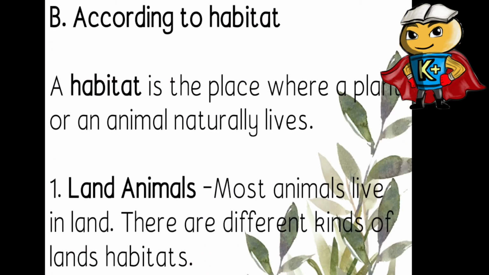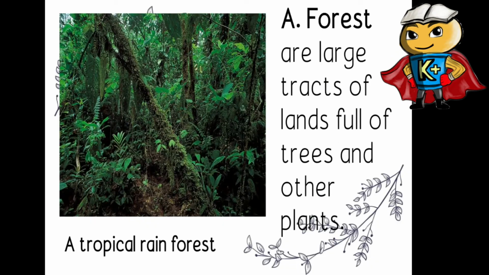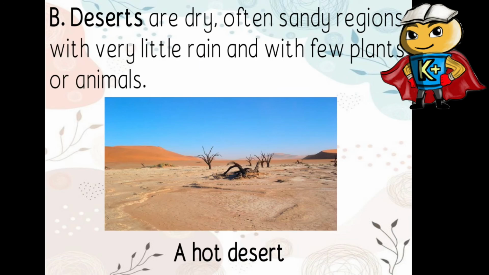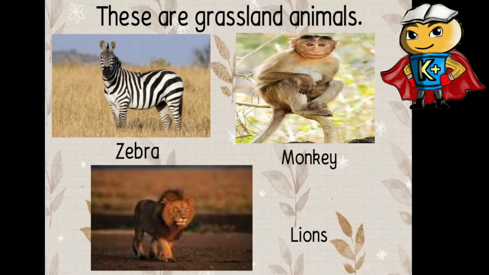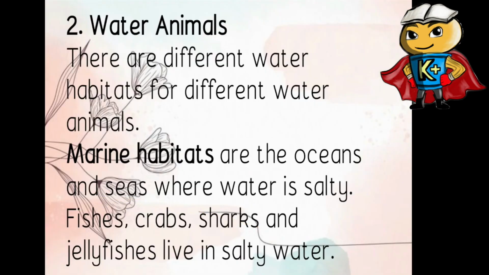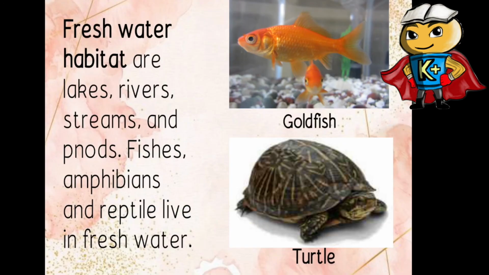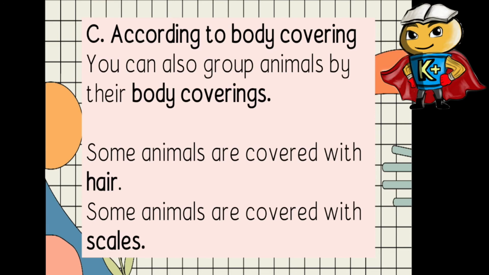And ang sumunod natin is according to their habitat, meron tayong land animals, meron tayong desert animals, and meron tayong grasslands, and meron tayong water animals, meron tayong marine and freshwater animals, and syempre, meron tayong kinaklasify according to their body covering. Meron silang hair or scales like leopard, guinea pig, gorilla, and according naman sa kanilang scales ay crocodile and fish, and porcupine.